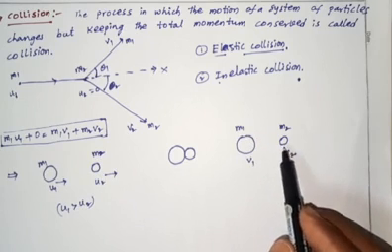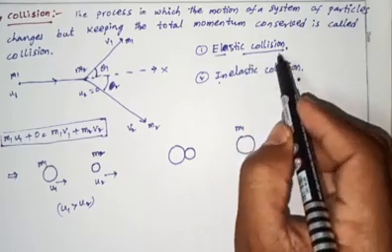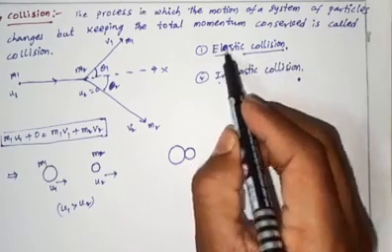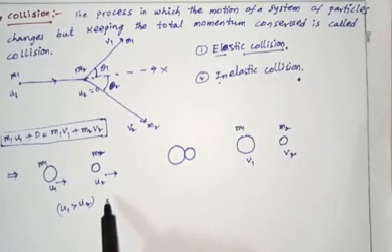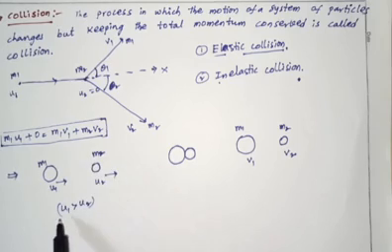In an elastic collision, kinetic energy and linear momentum are both conserved.